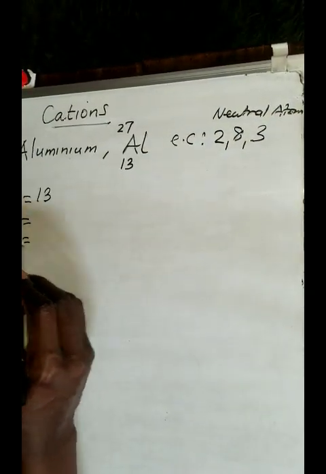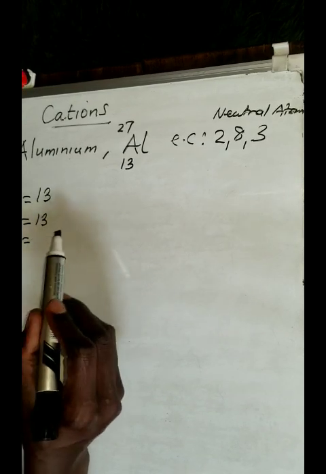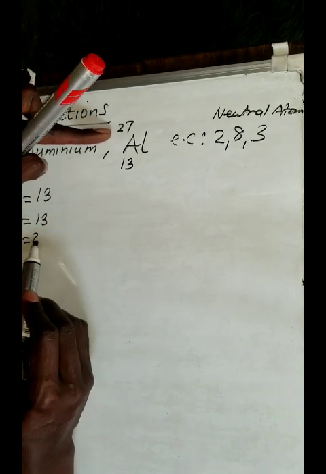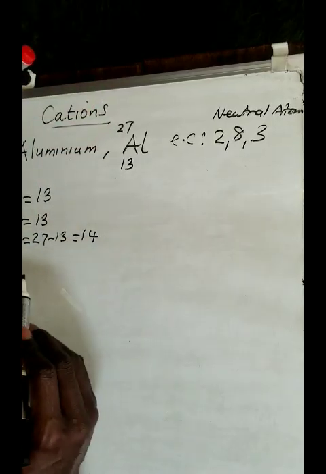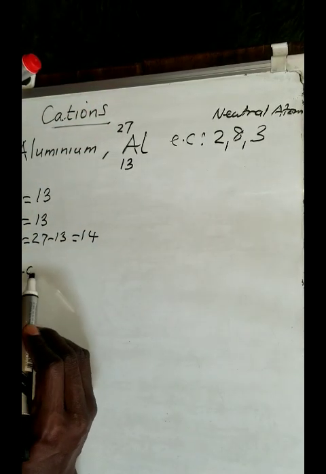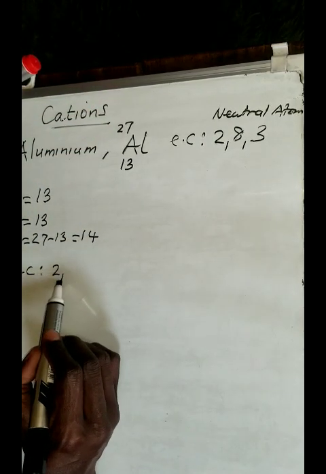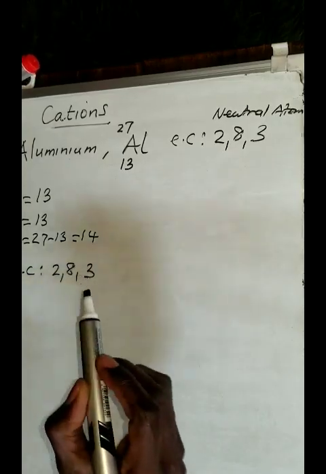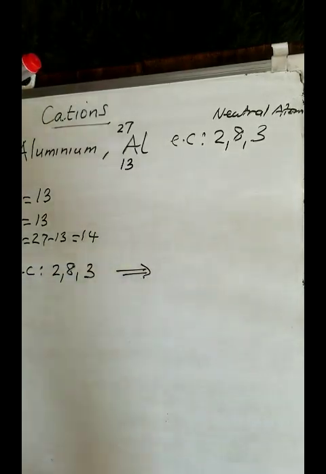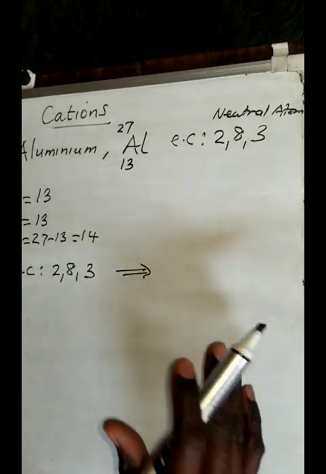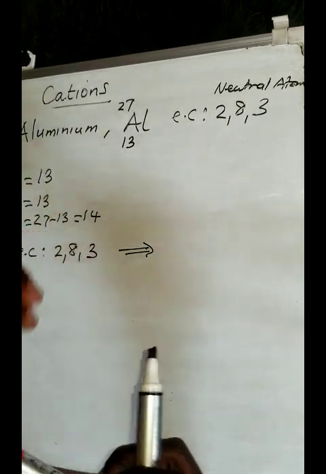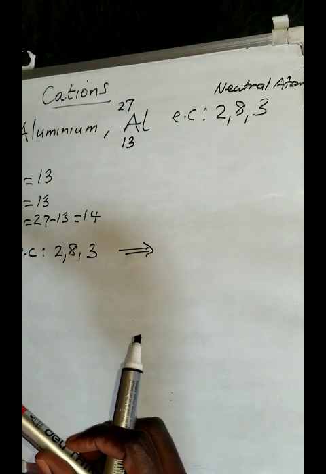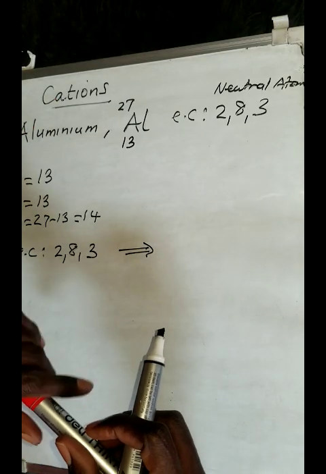Protons, 13. Electrons will be 13. How do I get the number of neutrons? 27 minus 13, which will give you 14. Now, the electronic configuration in a neutral atom is 2,8,3. Remember, it needs to have 8 electrons in the outermost shell, which we call the octet rule. But of course, there are a few exceptions like hydrogen and helium that can have 2 electrons in the outermost shell, then they are stable.